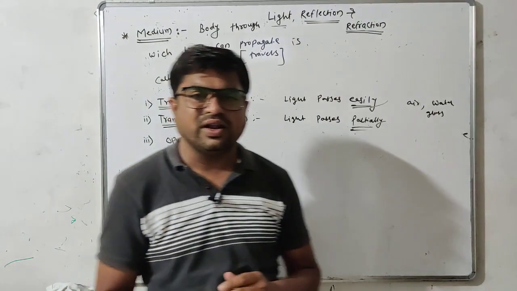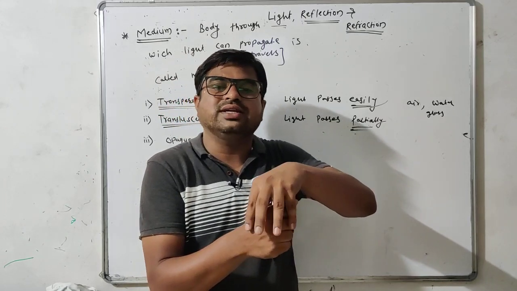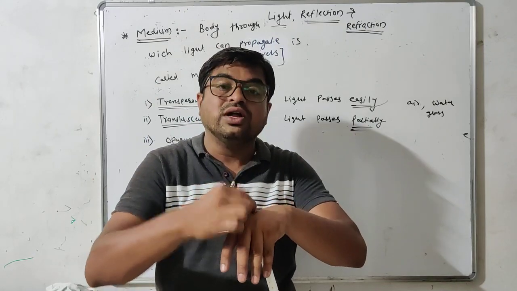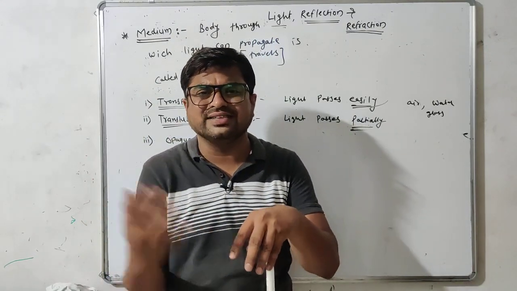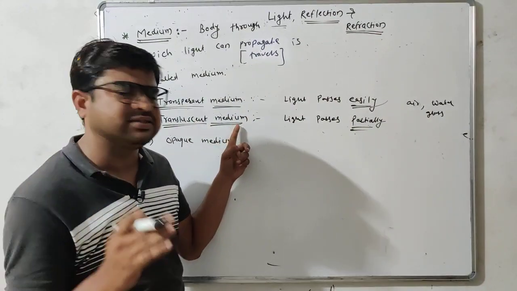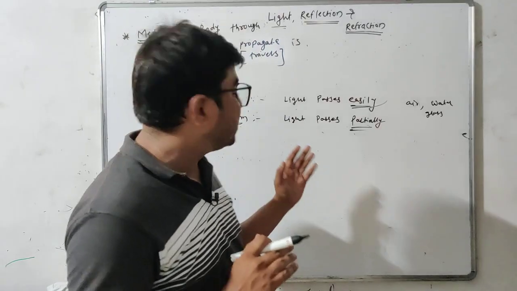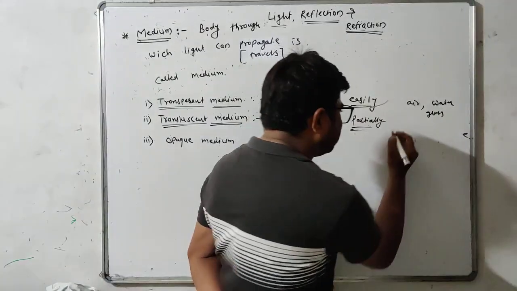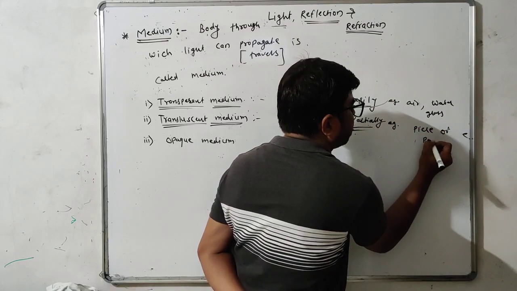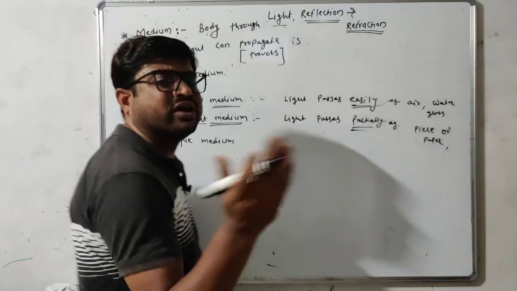Now another example, take a torch and put your hand on the torch. We observe some part of light is again able to transmit through our skin. Therefore we can say that our skin is also translucent. It passes some part of light. Such types of mediums are called translucent medium. Examples: piece of paper, and again another you can find.